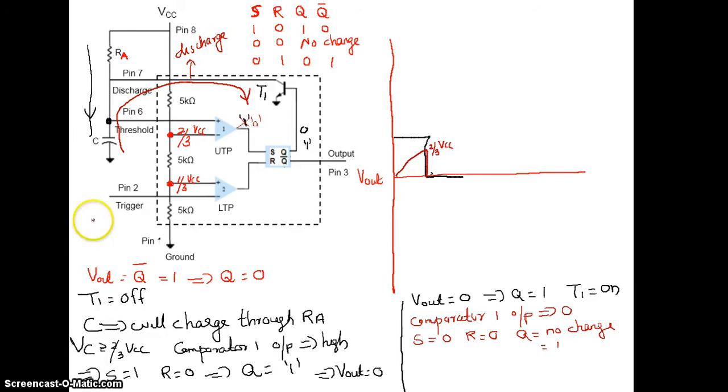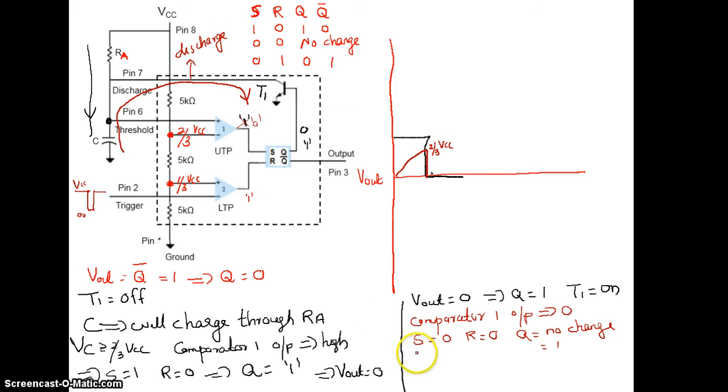So for that I need to apply a trigger. Remember, the trigger value should go below 1 by 3 VCC. So I need to apply a negative going trigger here. It should be a simple pulse. It is at VCC, say, going to 0 volt. So when it comes down and becomes less than 1 by 3 VCC, the comparator 2 output, the plus terminal, will be more than the 1 by 3 VCC reference, so it will be putting out 1.